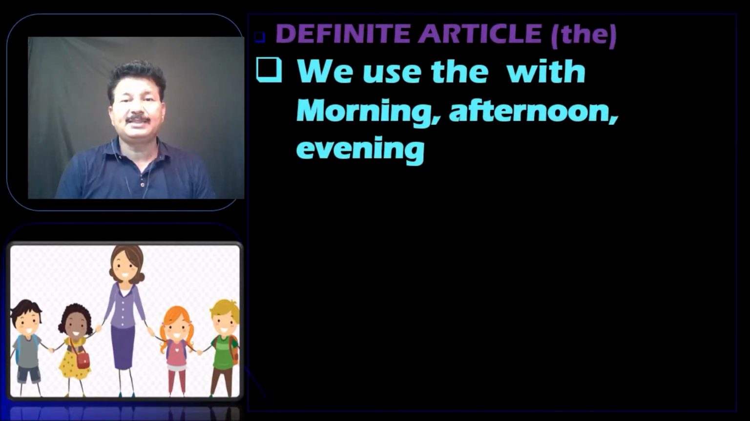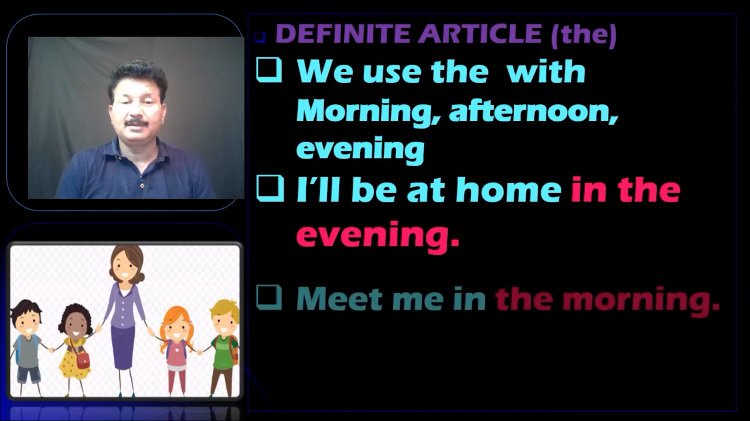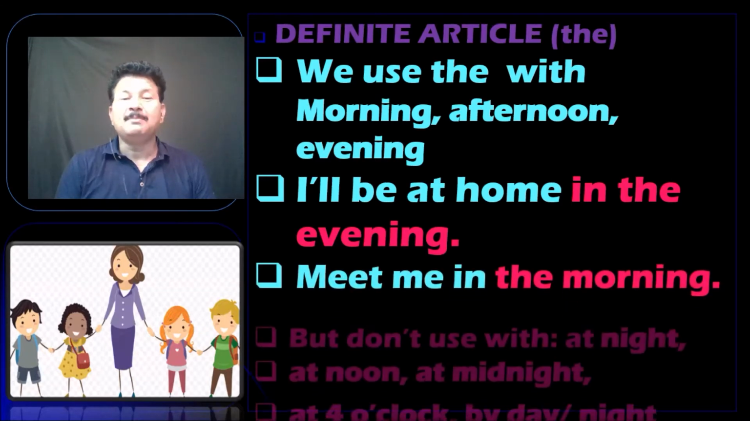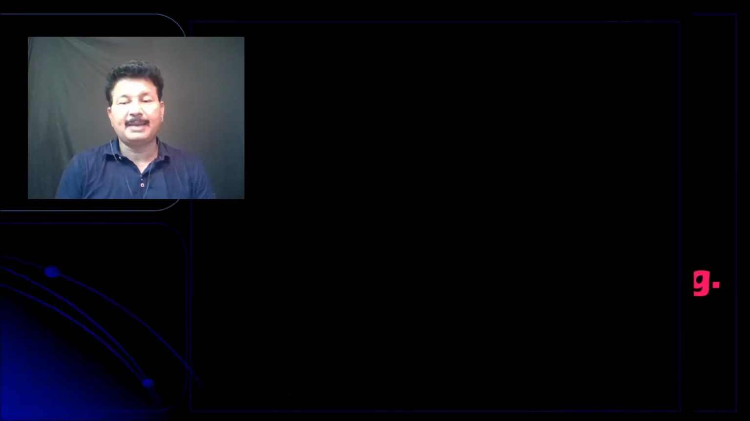We use "the" with morning, afternoon, and evening. But remember, I'll be at home in the evening. Meet me in the morning. But we should not use "the" with night, like "the night". Instead of that, we use at night, at noon, at midnight, at 4 o'clock, by day, and by night.